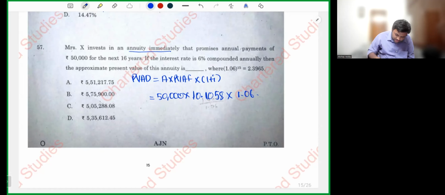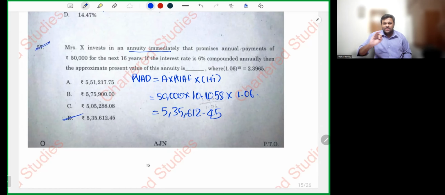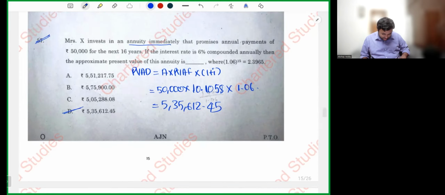5,35,612.45. Simple, sir. Simple questions, sir. Nothing much difficulty. Very, very easy questions. If I was there, I would have danced. I would have danced in the examination.